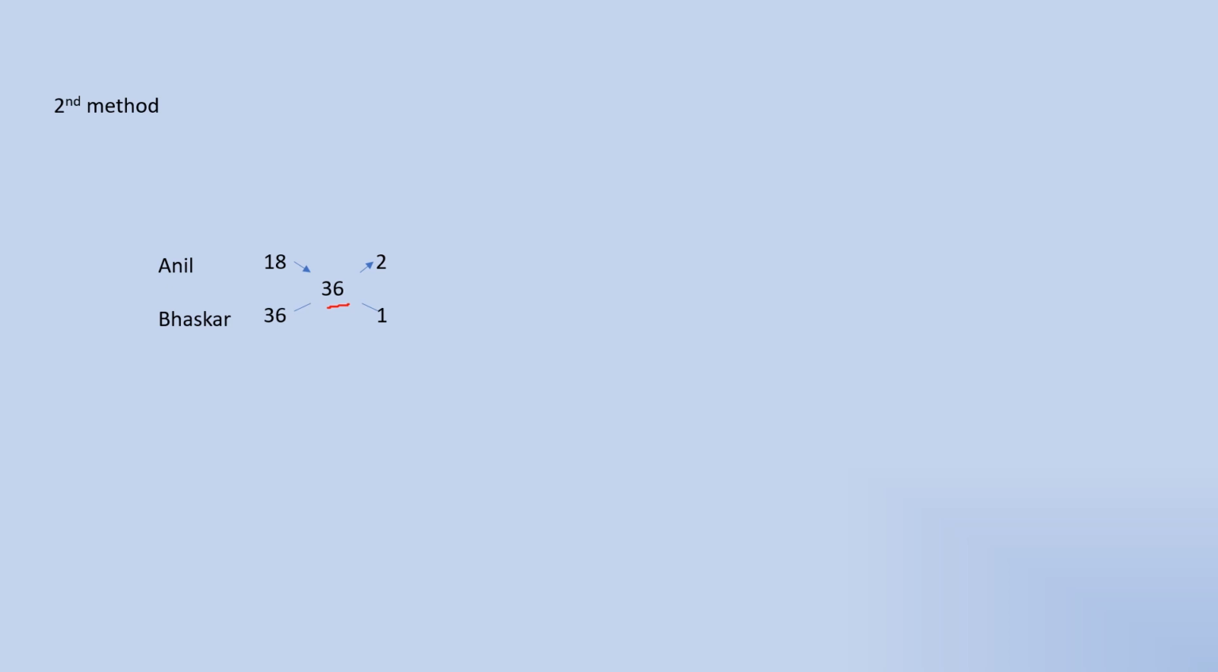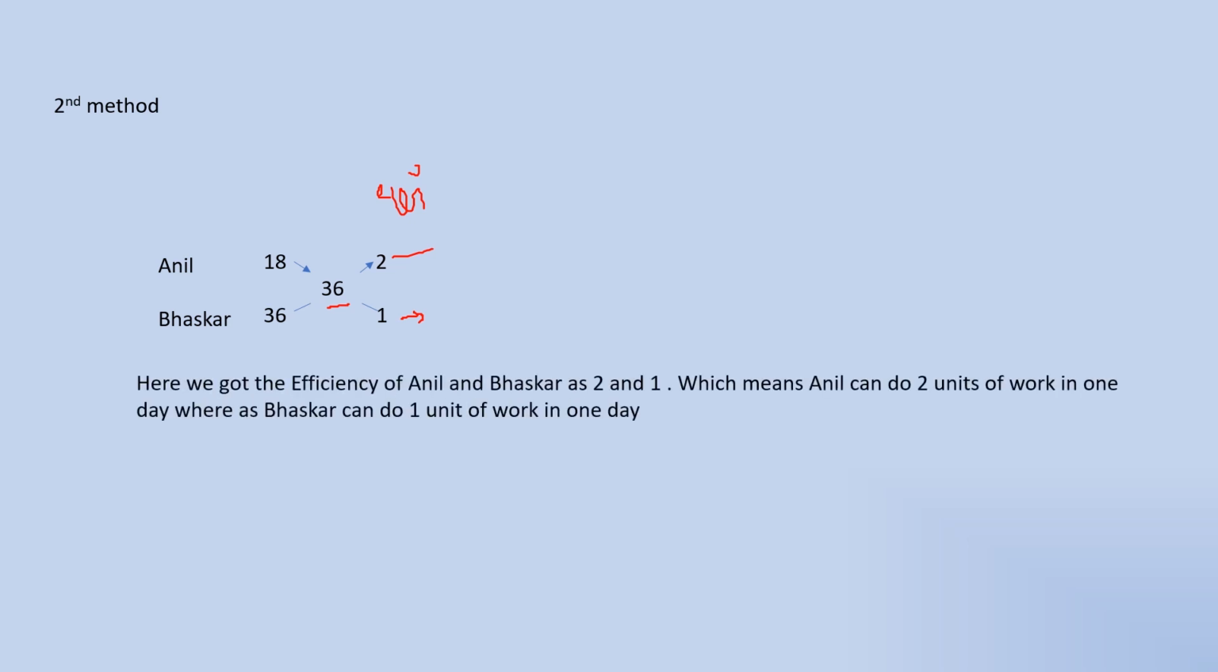The next step is dividing 36 by 18, we get the value of 2, and that is the efficiency of Anil. When 36 is divided by 36, we get 1, which is the efficiency of Bhaskar. Here 2 and 1 are the efficiencies of Anil and Bhaskar.